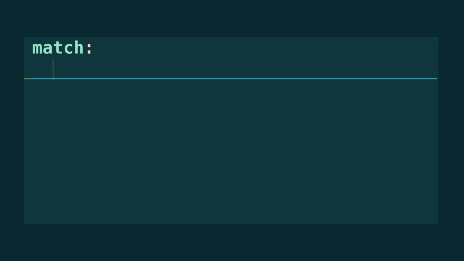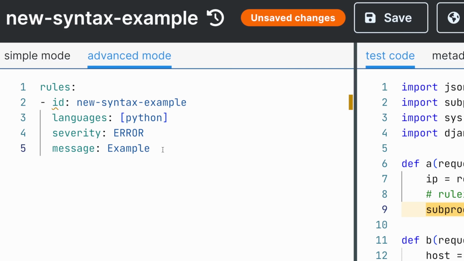So our program analysis team is experimenting with a new syntax. And well, full disclosure, it can still change, but it's definitely worth checking out. To use the new syntax, just use the keyword match instead of a patterns keyword at the top. The new syntax is already available in the playground, so feel free to try it out there.